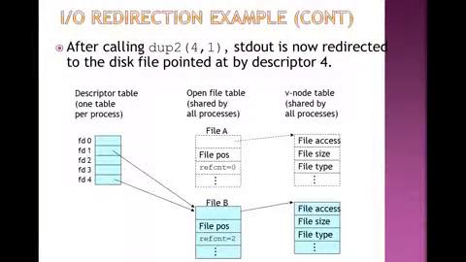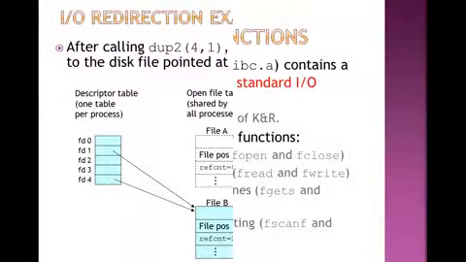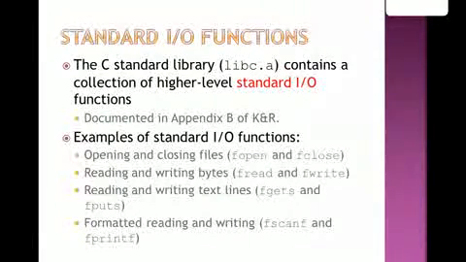Then this is an example that we have discussed about input output redirection, which is done by calling the dup2 function. The dup2 function is used for stdout and stdin. This is the example that we have discussed.